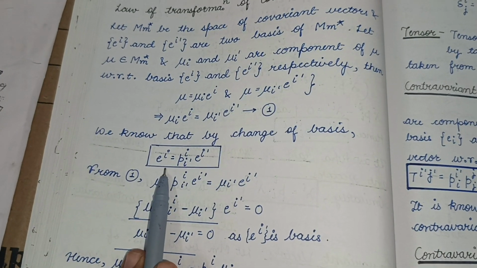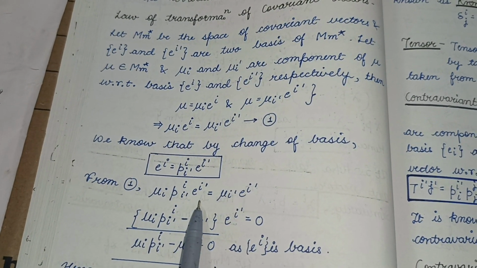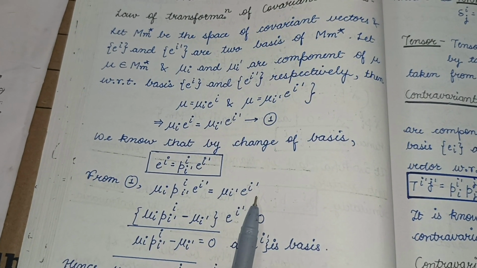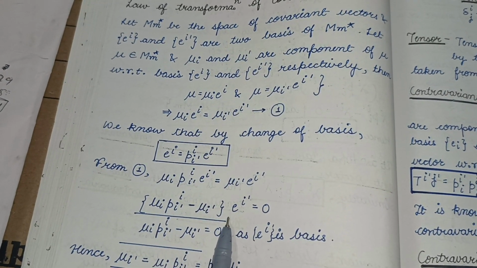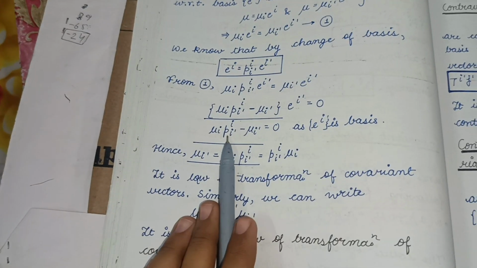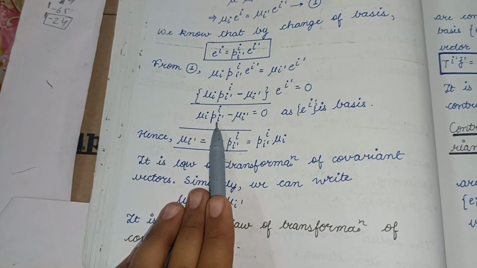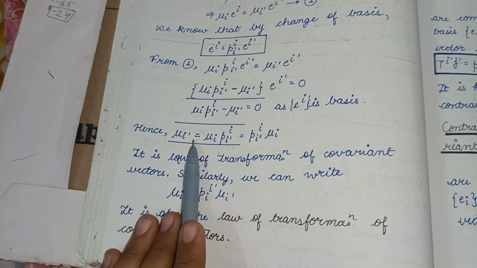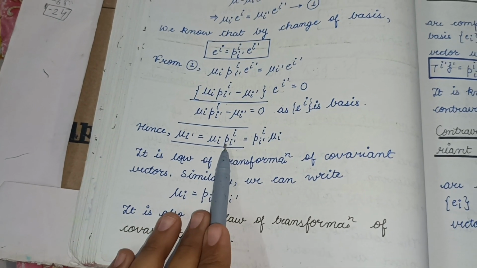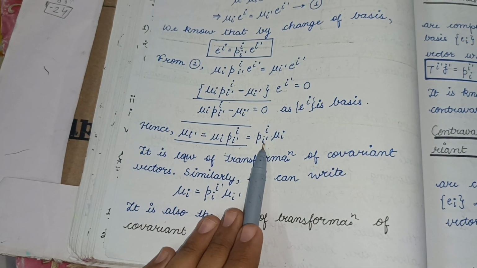And also from equation 1 we will get Ui P i i dash Ei dash will be equal to Ui dash Ei dash. So now what we will do is take this whole term to the left hand side, taking common Ei dash, so we will get Ui P i i dash minus Ui dash equals 0, as Ei dash is the basis, so it can't be 0. So Ui dash will be equal to Ui P i i dash or P i i dash Ui.